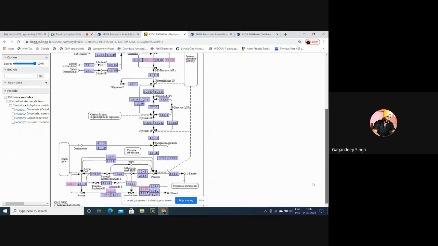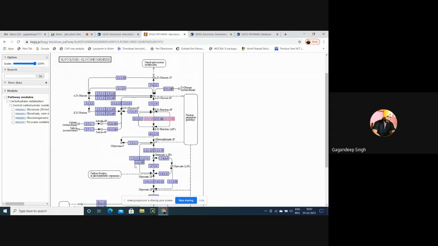Might be some genes are regulating, might be this gene is overexpressing or not regulating, and this gene might be a positive regulator for beta D fructose. Might be this is a negative regulator. Means what will be the effect of this gene if this is overexpressed or down regulated? What will be the effect on this particular pathway if we are targeting glycolysis, for example?